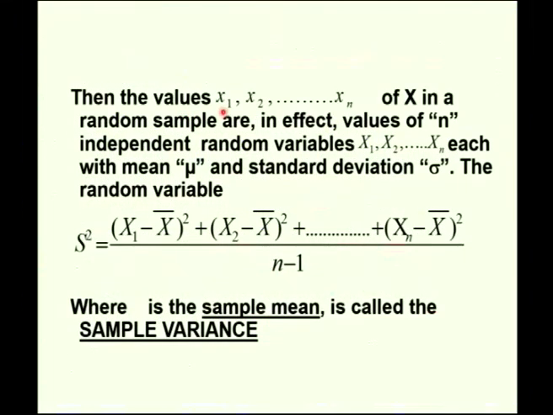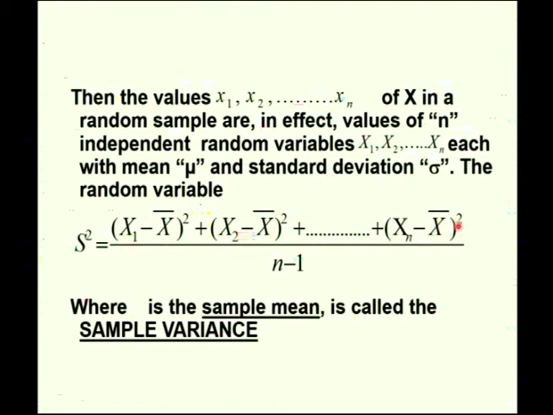Then the values x1, x2, etc. up to xn of x in a random sample are in effect the values of n independent random variables capital X1, capital X2, etc. up to capital Xn, each with mean mu and standard deviation sigma. The random variable S square is (X1 minus X bar) whole square plus (X2 minus X bar) whole square plus etc.